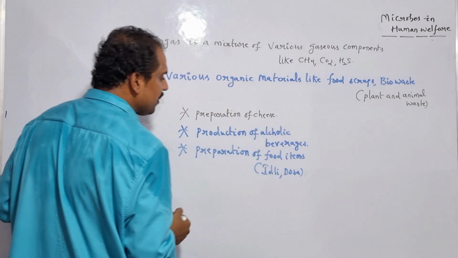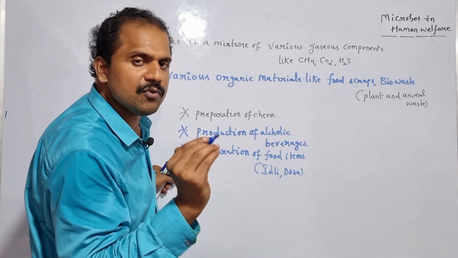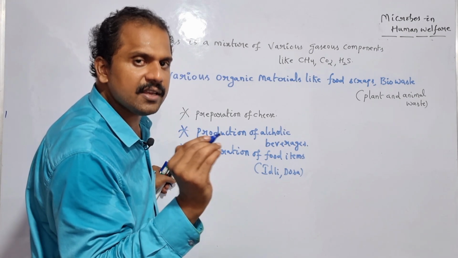In order to regulate the production of all these components, the specific microbe which is most commonly used is nothing but yeast.